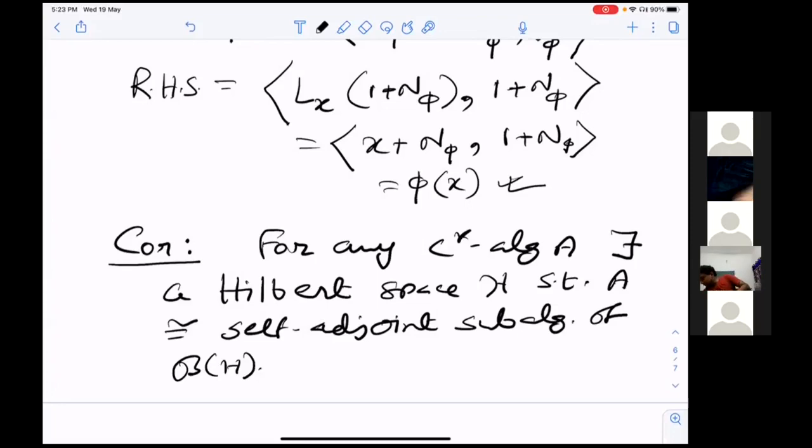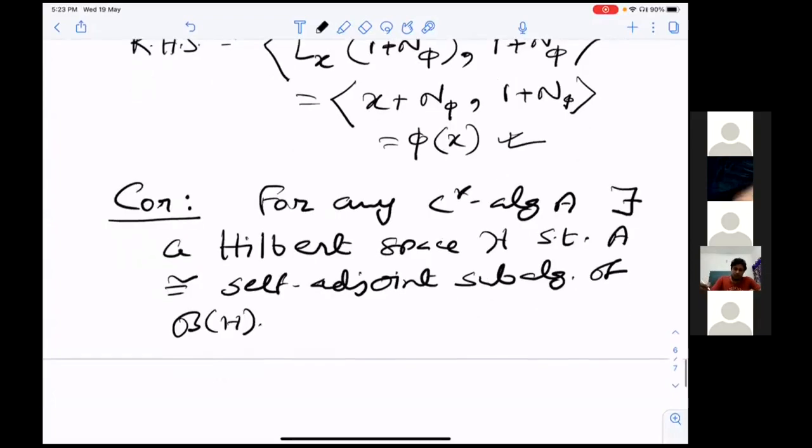So these two definitions, one is the abstract definition of C*-algebra, another one is this concrete definition, that it is concretely realizable in a Hilbert space. These two definitions are equivalent. Now, if you don't understand all these things, you can just take this as the definition of C*-algebra: that it is some closed subalgebra of B(H) which is self-adjoint. This is the definition of C*-algebra.